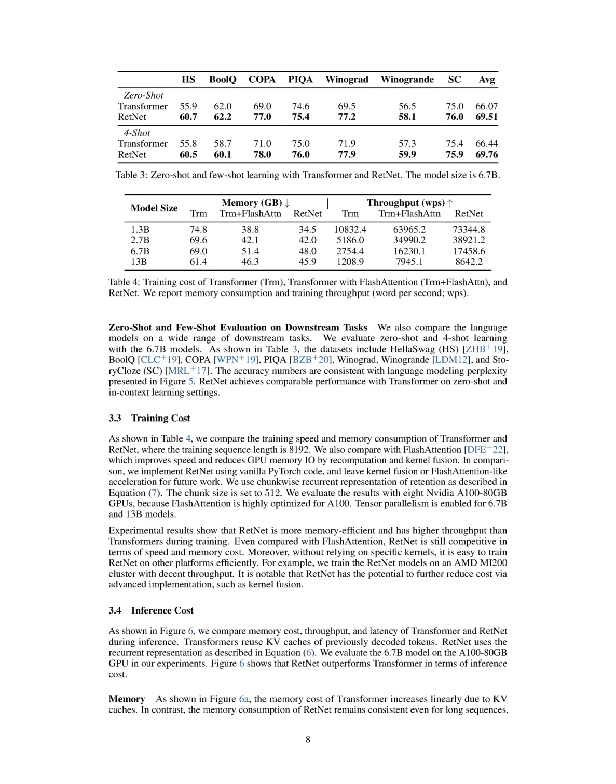We've also tested our language models on a variety of downstream tasks. We've evaluated both zero-shot and four-shot learning using the 6.7 billion parameter models. The datasets we used include HellaSwag, BoolQ, COPA, PIQA, Winograd, Winogrande, and StoryCloze. The accuracy results are consistent with the perplexity results we obtained from language modeling. RetNet performs comparably to Transformer in both zero-shot and in-context learning settings.